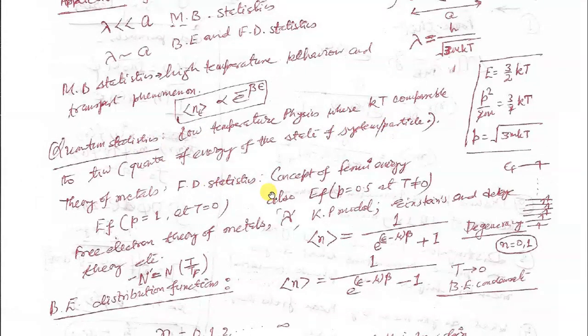Suppose these are the various energy states accessible to your particle, and this particle has half integer spin. According to the Pauli exclusion principle, we consider only a single spin state, so only one particle can be included in this state, one particle in the next state, and so on. We can fill all the states till this value epsilon f, up to which we can fill all the possible n number of particles. So this is the state at T equals 0 up to which all energy states are occupied by the fermions. This is the Fermi energy state.